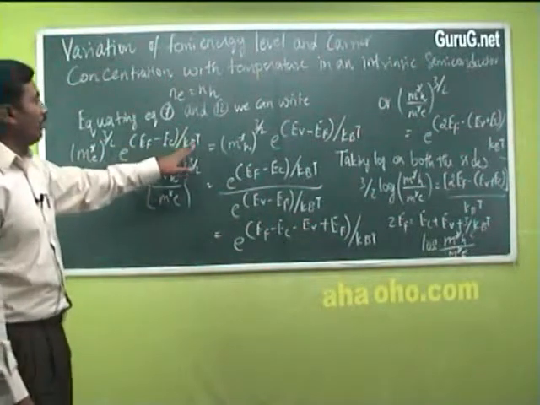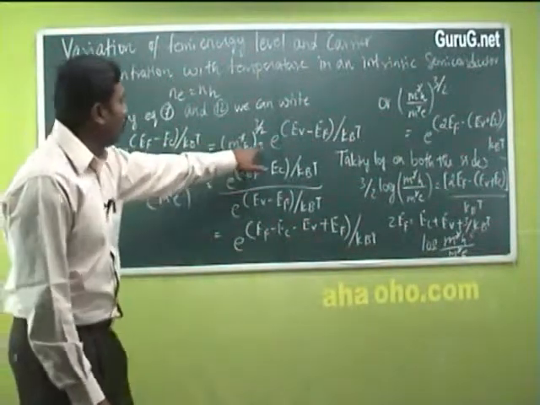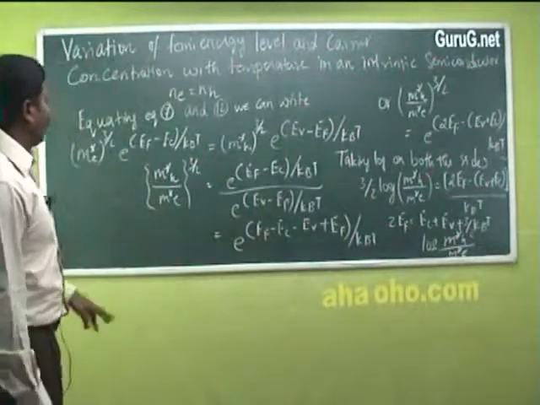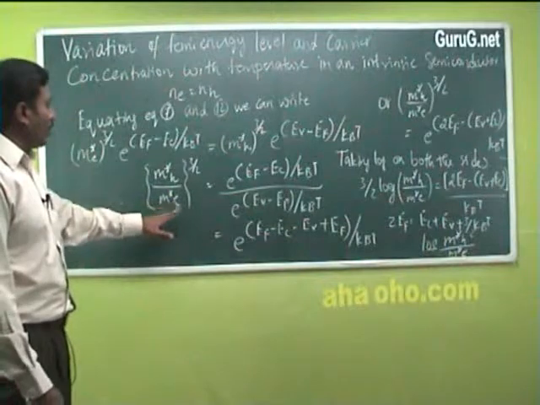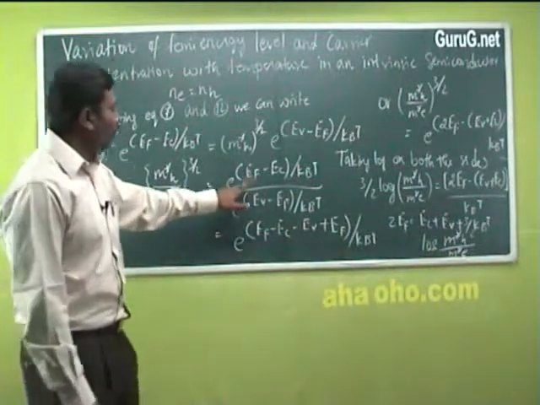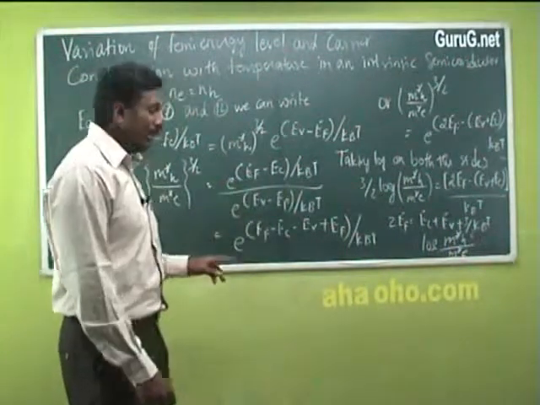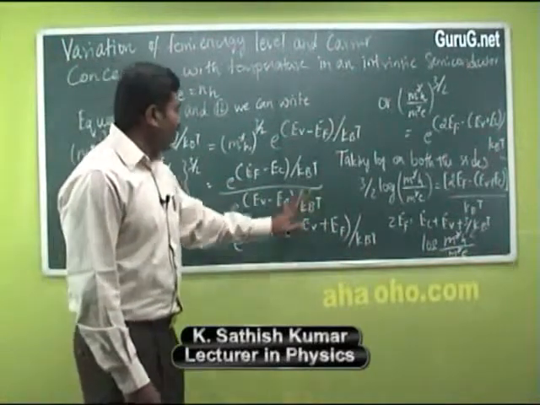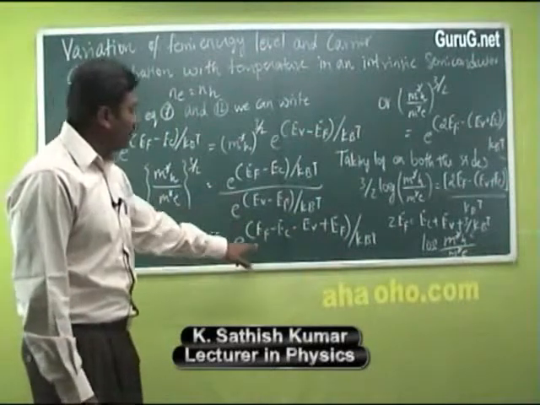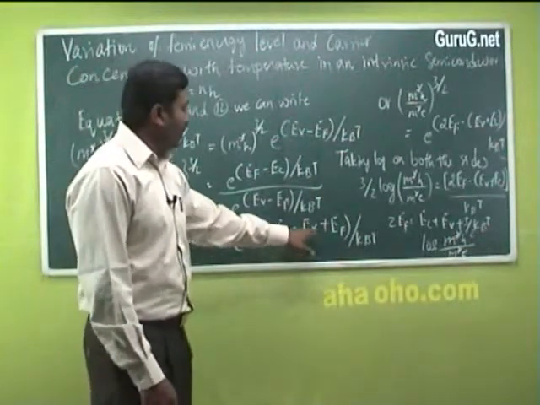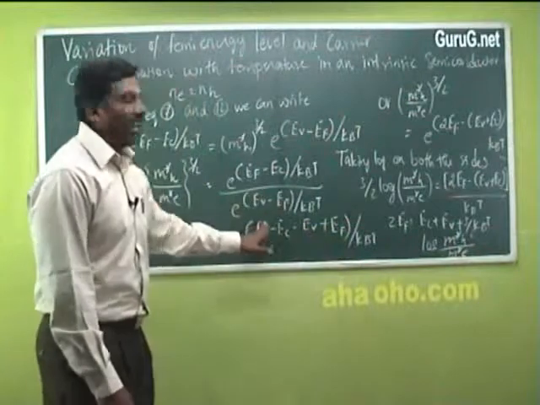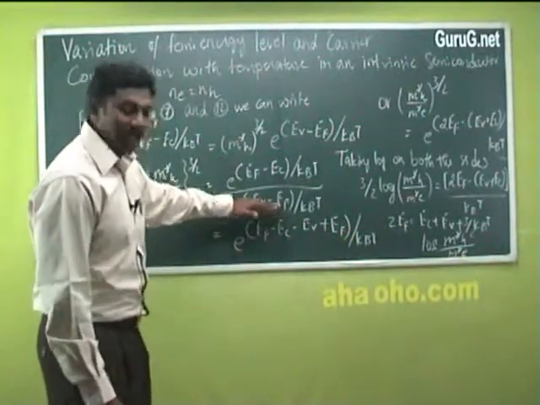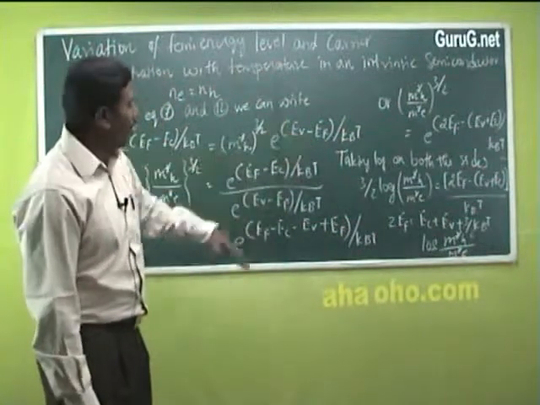(m*_e)^(3/2) e^((EF - EC)/kBT) is equal to (m*_h)^(3/2) e^((EV - EF)/kBT). So therefore (m*_h/m*_e)^(3/2) is equal to e^((EF - EC)/kBT) divided by e^((EV - EF)/kBT). Therefore it is equal to e^((EF - EC - EV + EF)/kBT). So what I have done, I have just brought this term to the numerator.